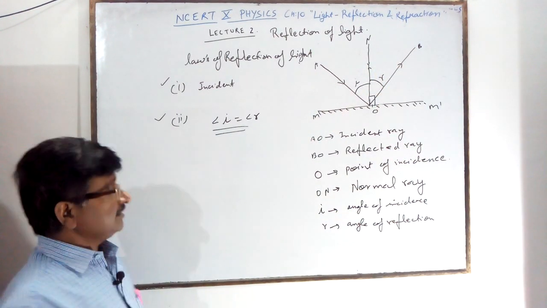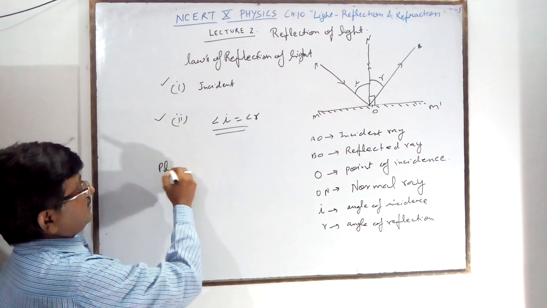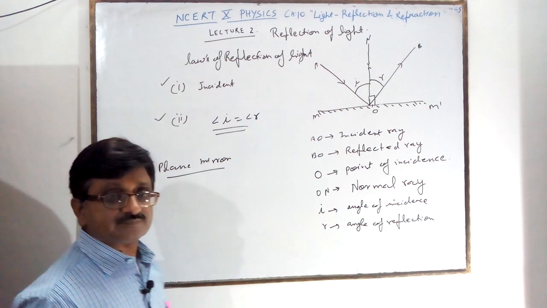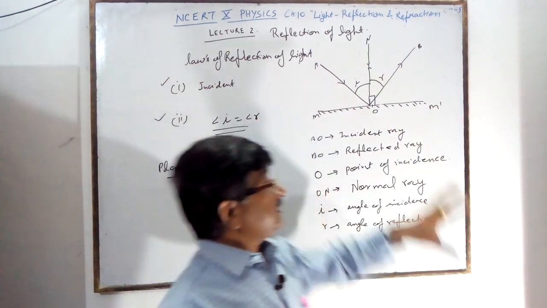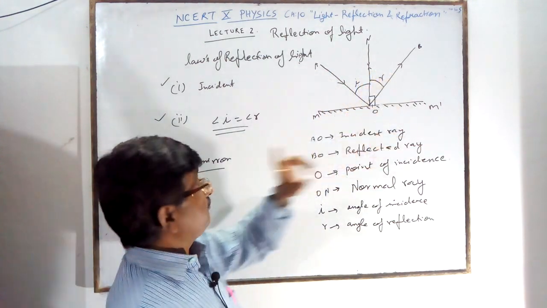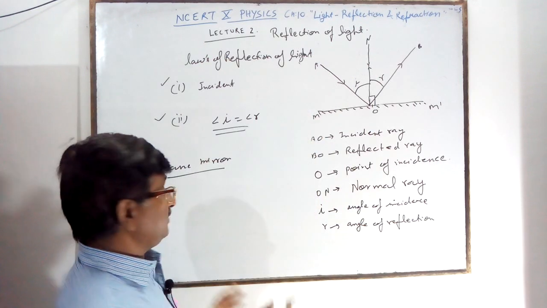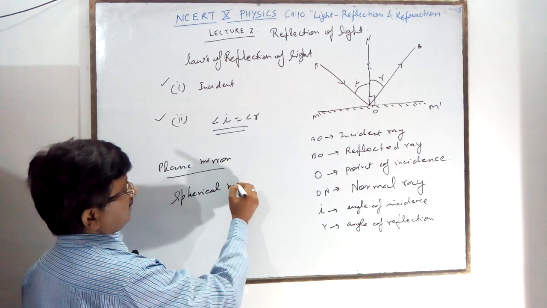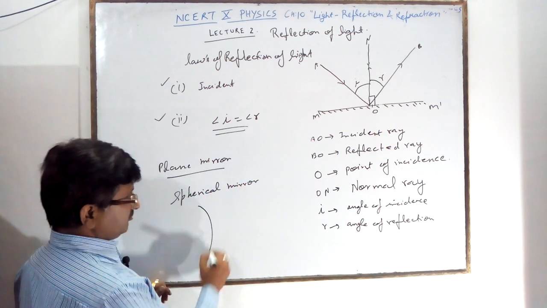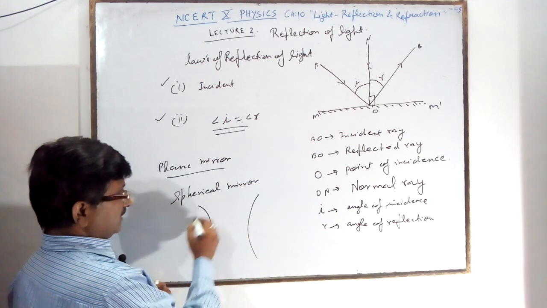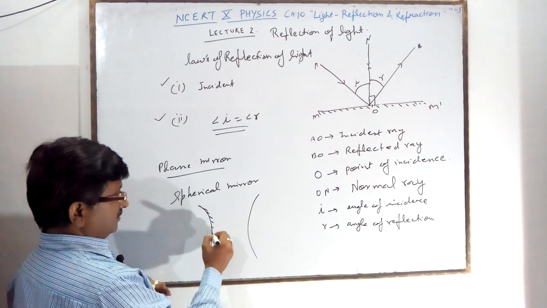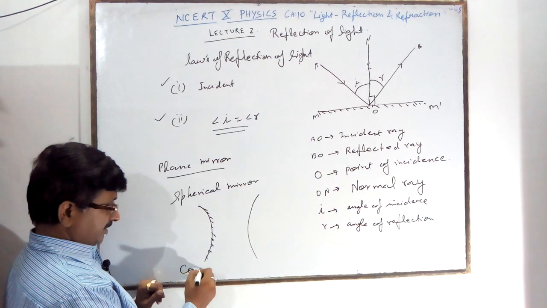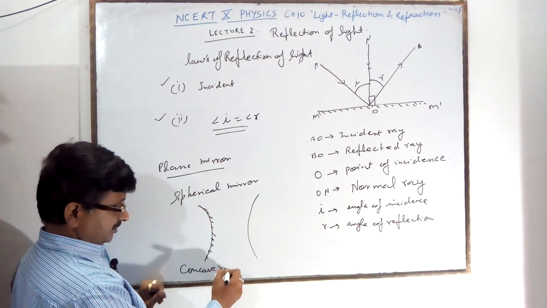On this basis, you see this figure for a plane mirror, but this law is followed by all types of mirrors, including spherical mirrors. There are two types of spherical mirror. One is a spherical mirror whose outside is painted and whose inside surface is the reflecting surface; it is called a concave mirror.